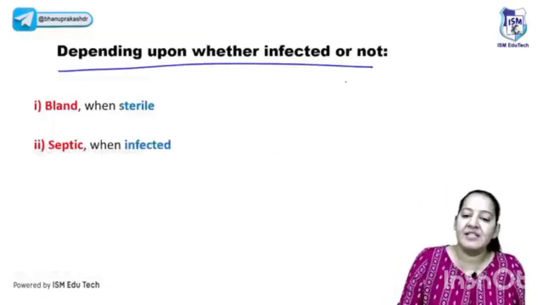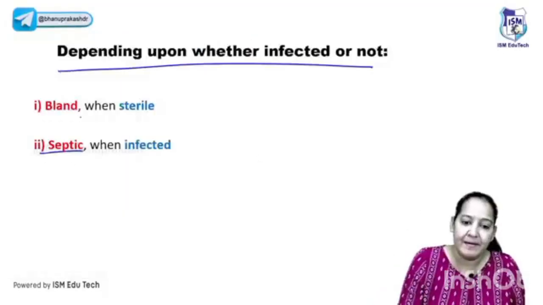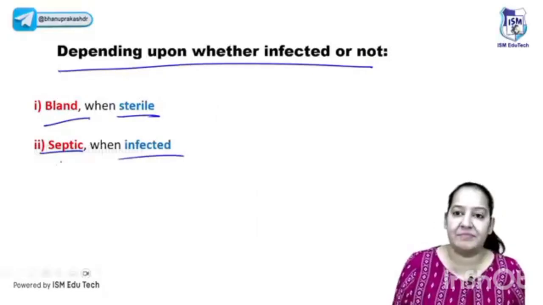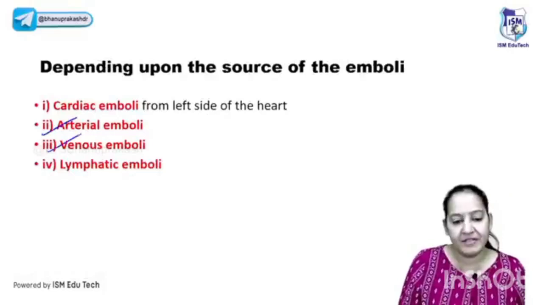The second classification is whether it is infected or not. Whatever emboli are there, do they contain bacteria inside them or are they sterile? If they are sterile, they are bland. If they are infected with bacteria, they are septic. They can be of 2 types. Whether they are present in artery or vein. If they are present in artery, they are arterial type. If they are present in vein, these are the venous types.